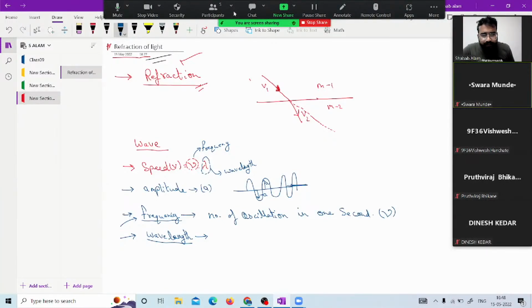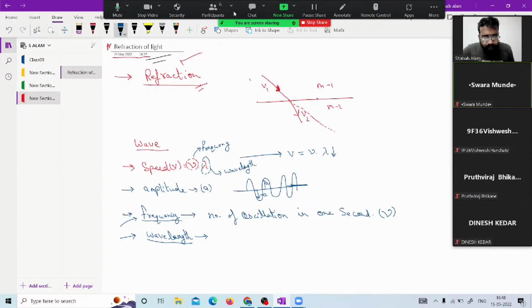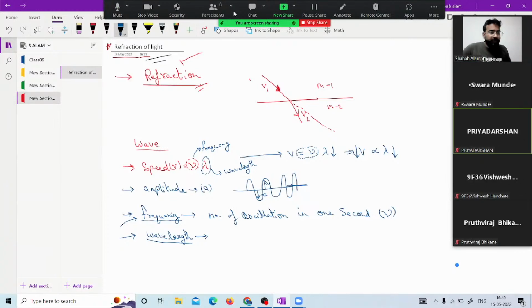As a result, when the wavelength shortens itself, try to see this formula: velocity is equal to nu lambda. If lambda is shortened, as nu is a constant, the combination will tell you that velocity is directly proportional to wavelength. If wavelength is shortened, then the velocity will also be shorter. So velocity in an optically denser medium always reduces, because the wavelength reduces itself due to the increase in optical density. So we need to understand the term optical density as well.